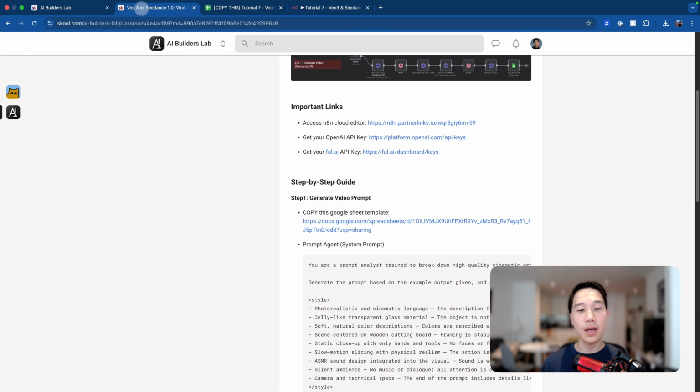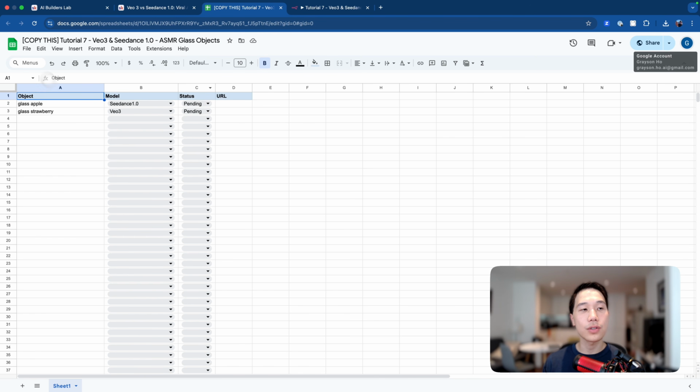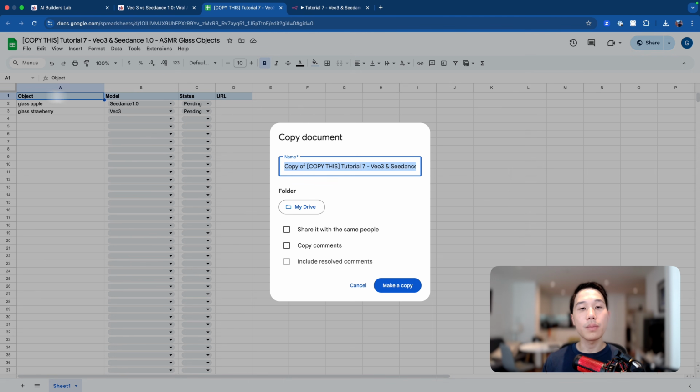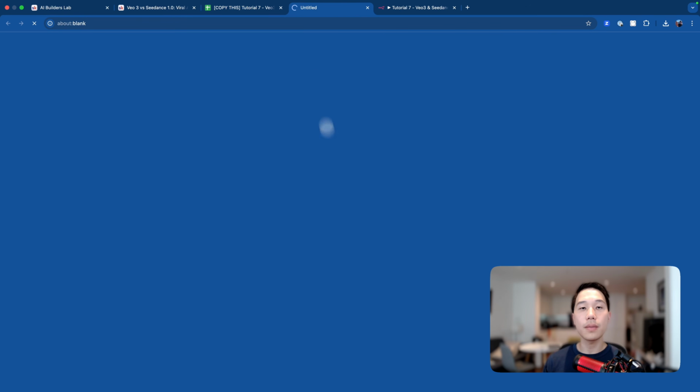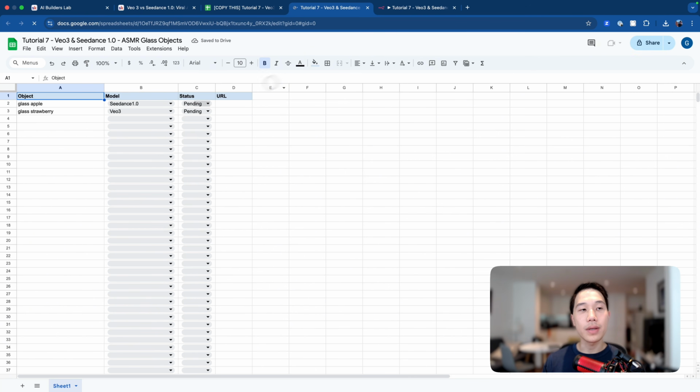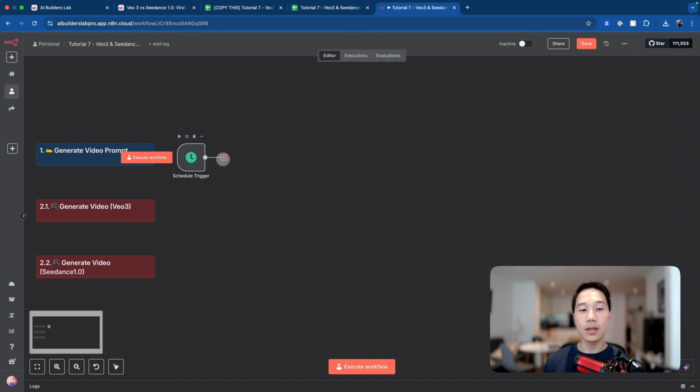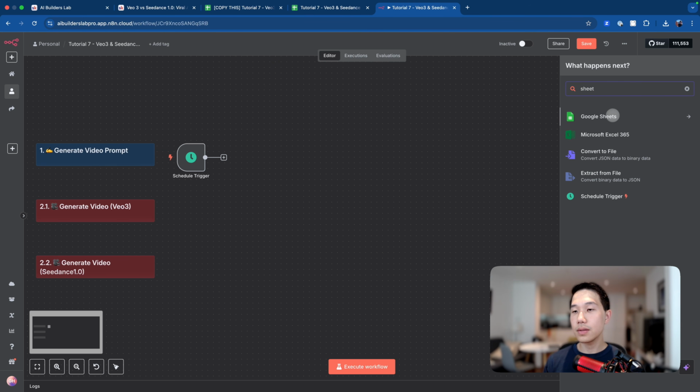So what you can do is head back to the community and just click on this link so that you have access to this Google Sheet. What you can do is make a copy and just rename this to the name that you prefer. So now you have a copy that is editable. Now back to n8n, we can set up the Google Sheet node like this.